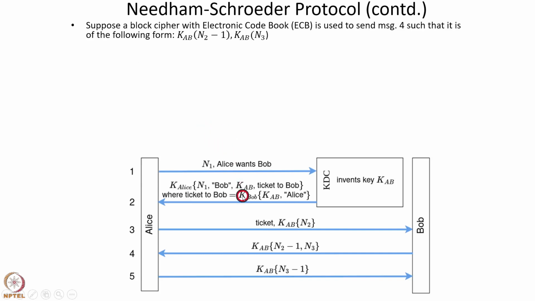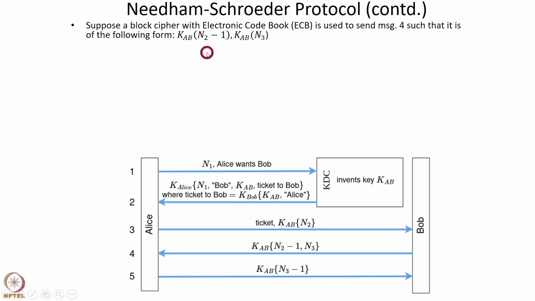Now there is one attack possible on this protocol if this KAB N2 minus 1 comma N3 is of a certain form. Specifically, suppose a block cipher with electronic codebook is used to send message 4 such that it is of this form: KAB N2 minus 1 comma KAB N3. So this message can be separated out into its components. This would be the case, for example, when a block cipher is used to encrypt these messages N2 minus 1 and N3. We discussed electronic codebook in an earlier class.